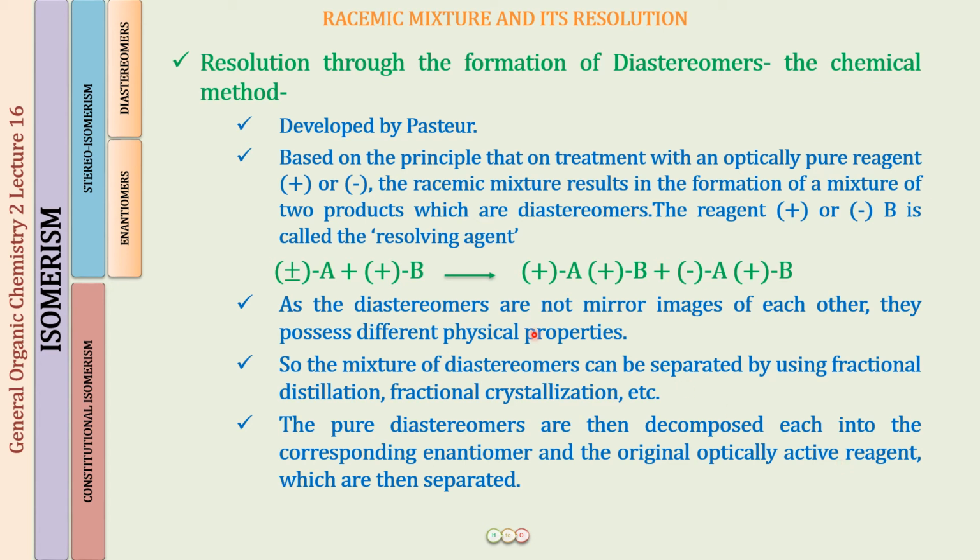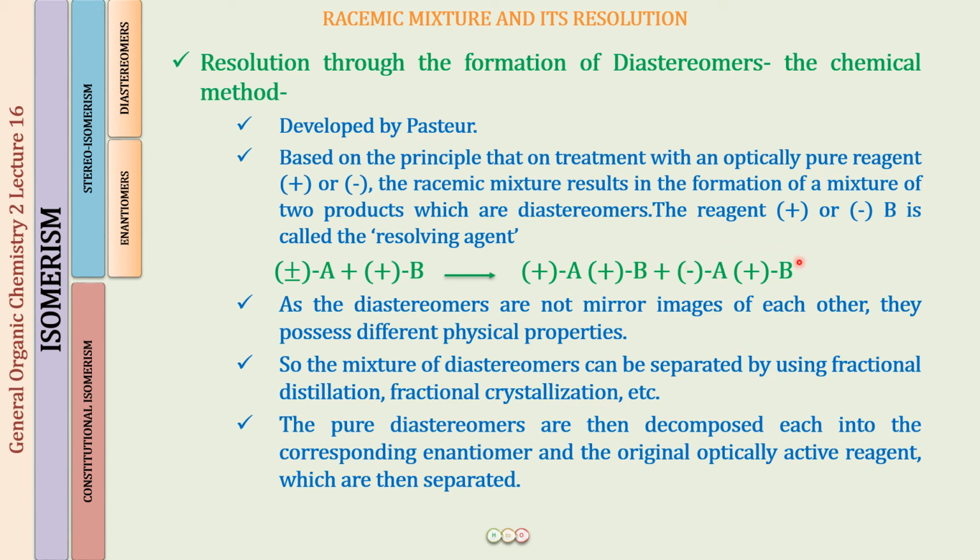So we started with compound A, the racemic mixture, and B, an optically pure reagent. We got two diastereomers. We separated the diastereomers by physical means, again fractional crystallization, fractional distillation, etc. Once we have separated the diastereomers, for example, we have this diastereomer, so we are going to make it give back plus A and plus B again.